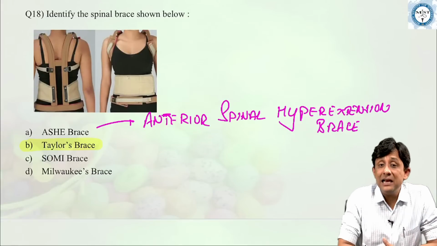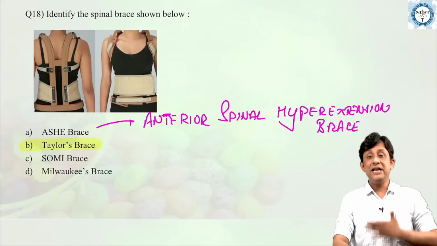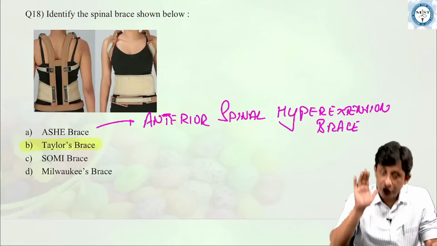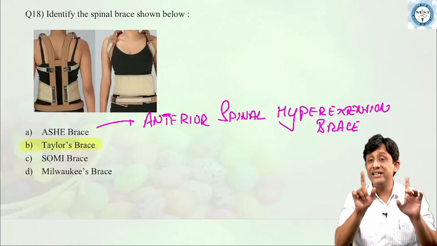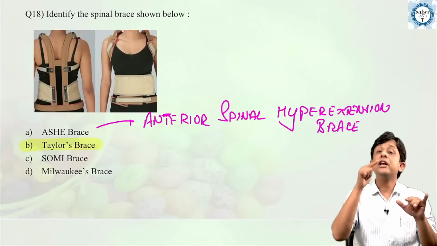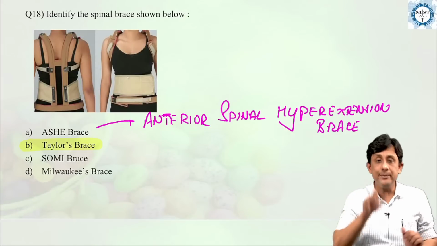The anterior spinal hyperextension Ash brace is a dynamic brace wherein we give this brace with an anterior support to a patient such that the spine does not tilt into a kyphosis. So it's a dynamic brace. It not only prevents kyphosis formation, it also is a corrective brace. So anterior spinal hyperextension is a dynamic brace.